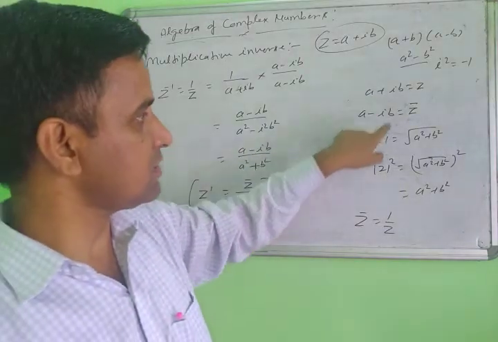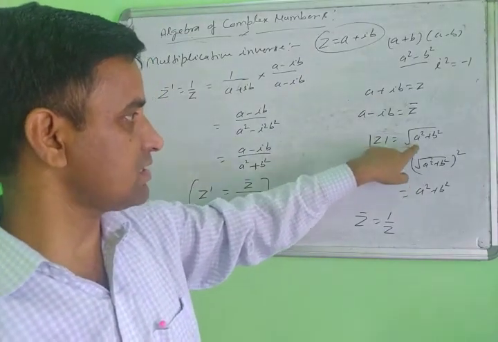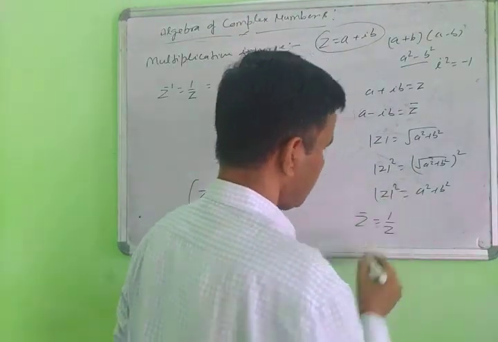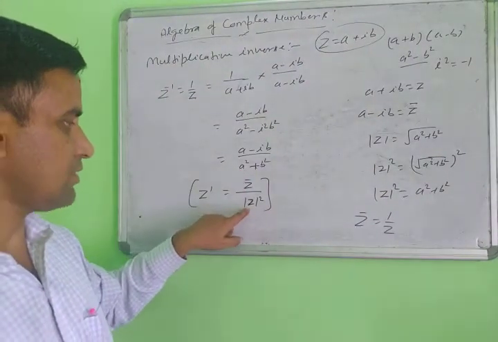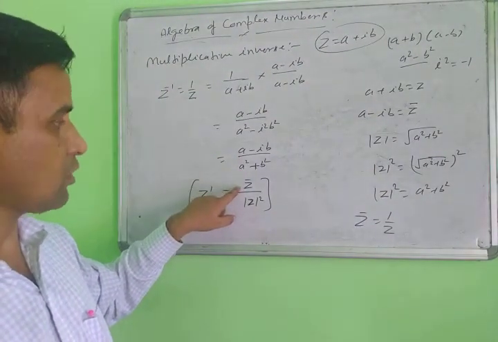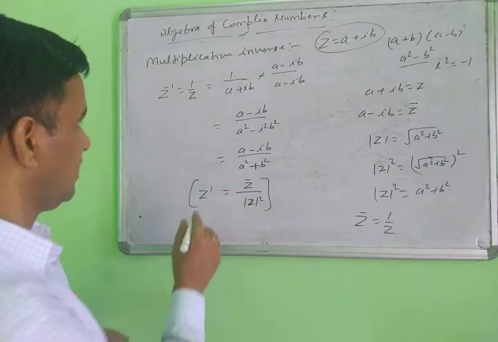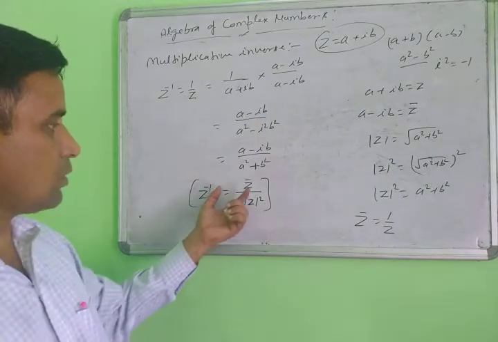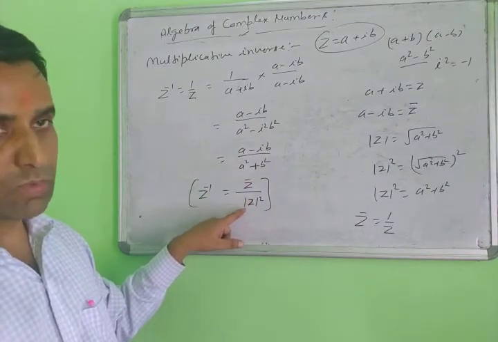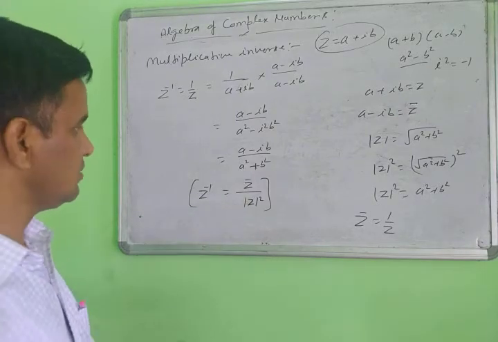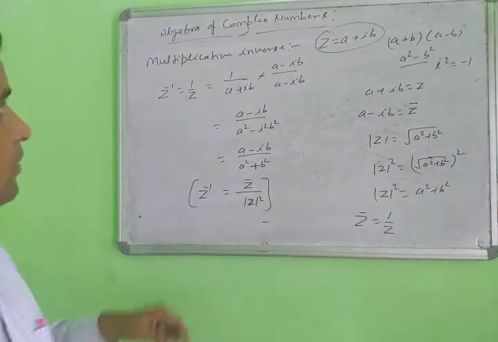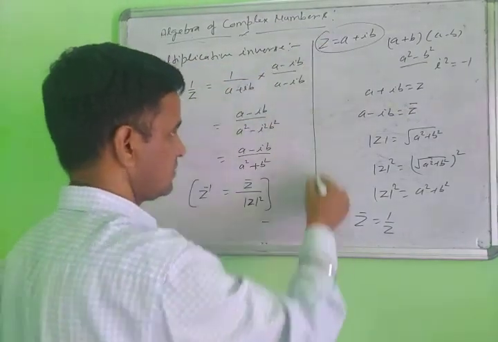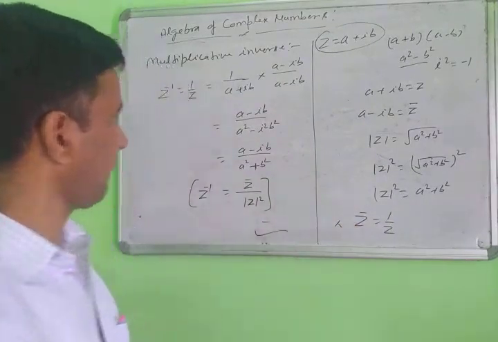Or suppose when you find the modulus of this, then what result do you get? You get a square plus b square. This is the square of the modulus, and this is the conjugate of the complex number, and this is z inverse. So how to find this? Z inverse equal to conjugate of z upon square of the modulus of z. In this way you find the complex multiplicative inverse number. This is the rough portion, so note down this part. Yes, note down it.